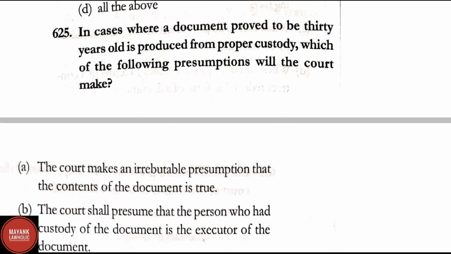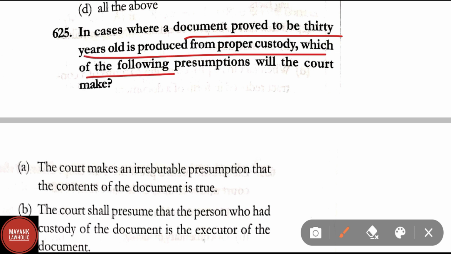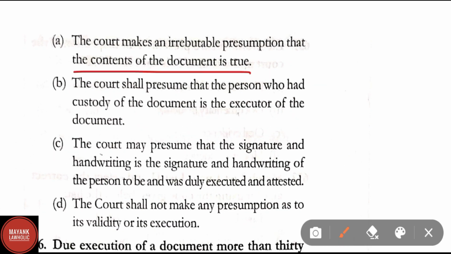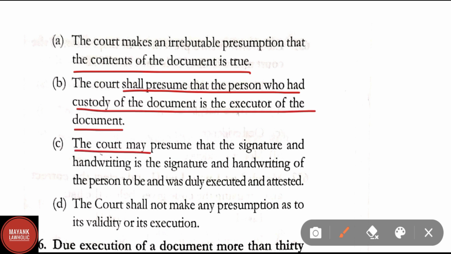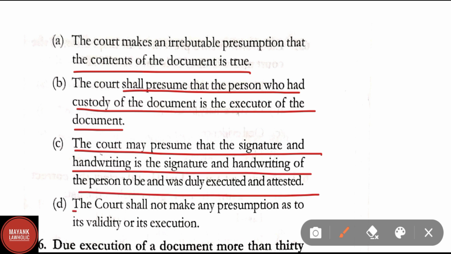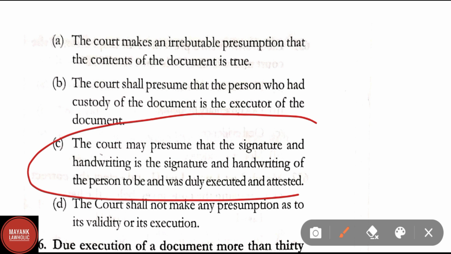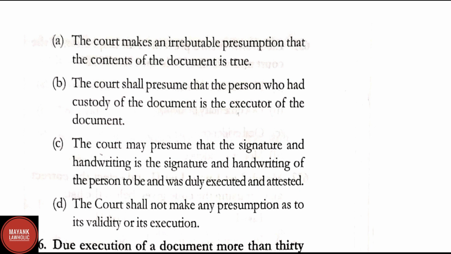Question number 625. In case where a document proved to be 30 years old is produced from proper custody, which of the following presumptions will the court make? Option A, the court makes irrebuttable presumption that the contents of the documents is true. The court shall presume that the person who had custody of the document is the executor of the document. The court may presume that the signature and the handwriting is the signature and the handwriting of the person to be and was duly executed and attested. The court shall not make any presumption as to its validity or its execution. Here correct answer is option C. The court may presume that the signature and handwriting is the signature and handwriting of the person to be and was duly executed and attested. Option C is the correct answer.